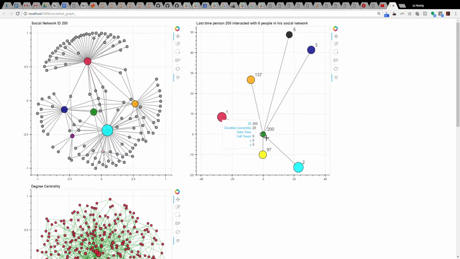In this graph, when we hover on the nodes, we can see durations of phone calls, date time, and cell tower. This graph depicts the last phone call ID 200 has with each person in his social network, so each phone call could happen on different days. In this graph the edge has information, unlike the previous graph, where the edge doesn't have any information.